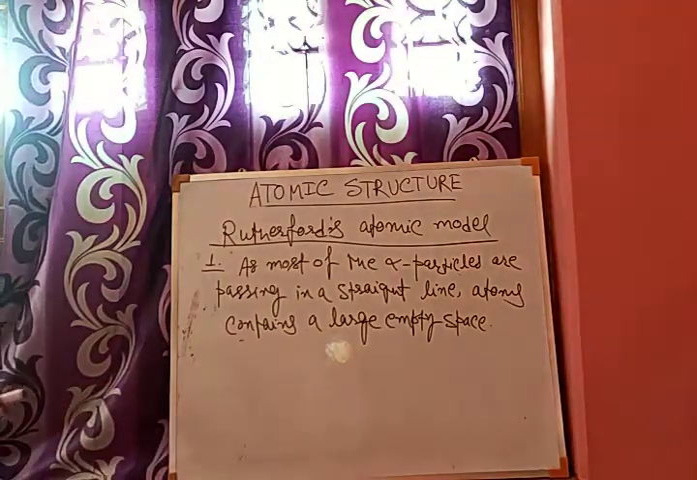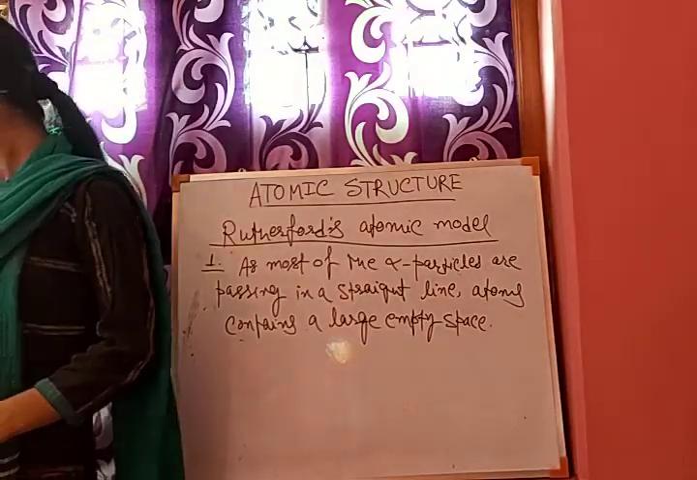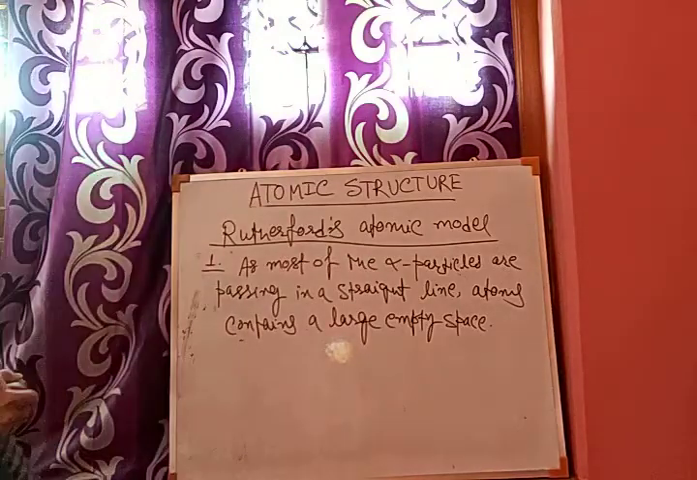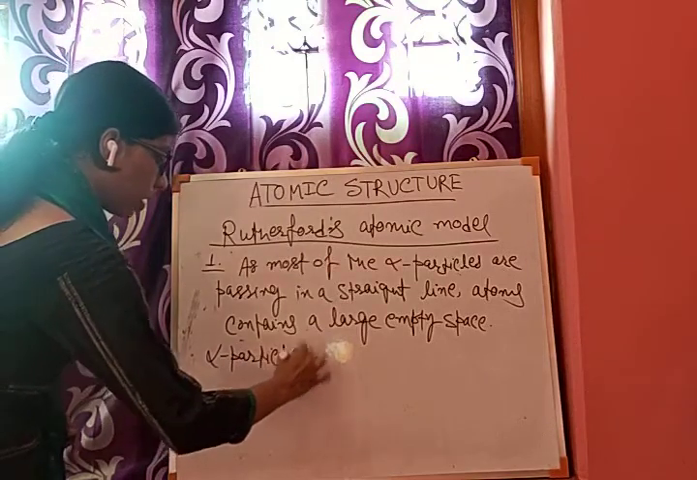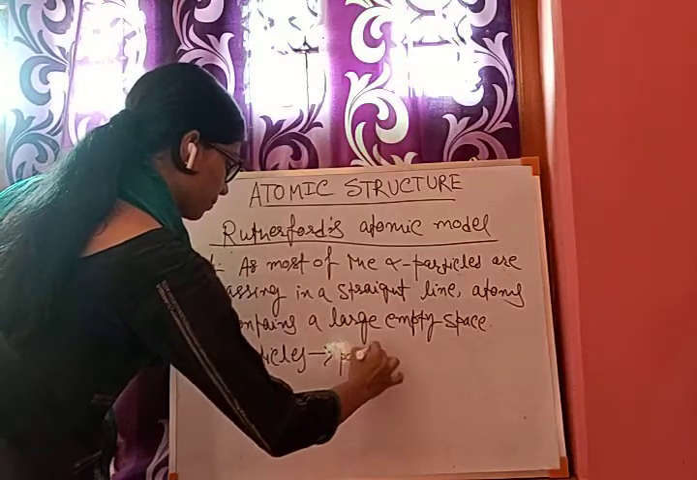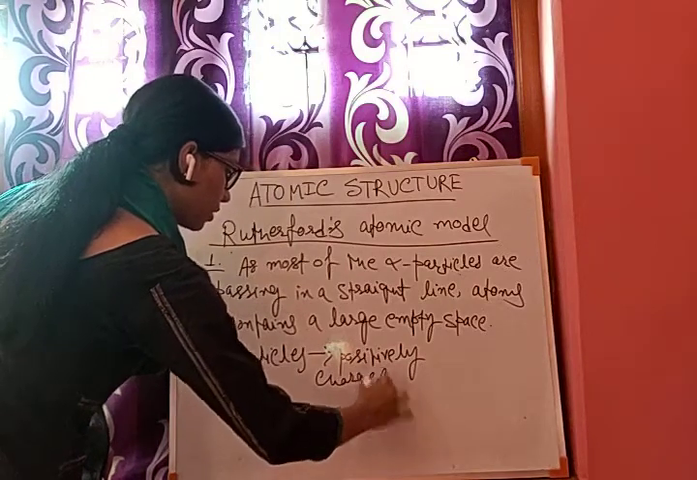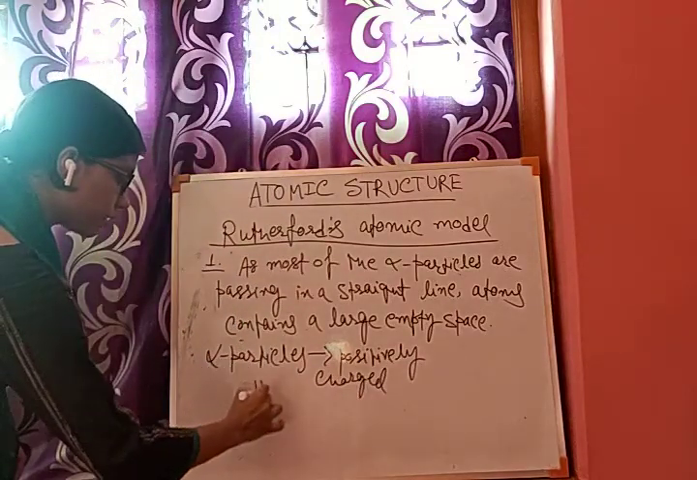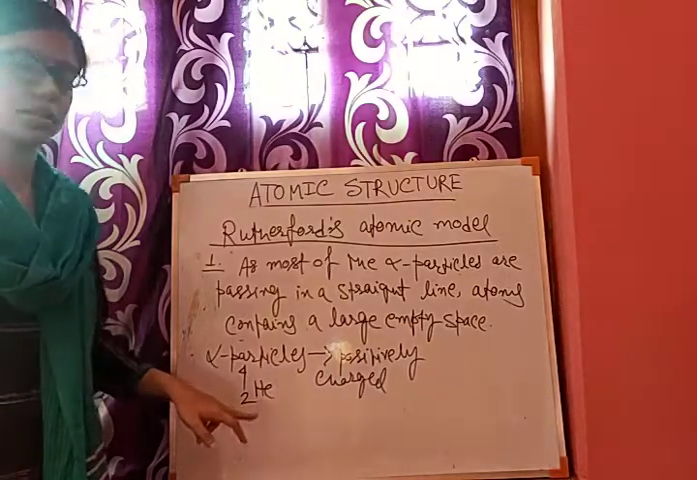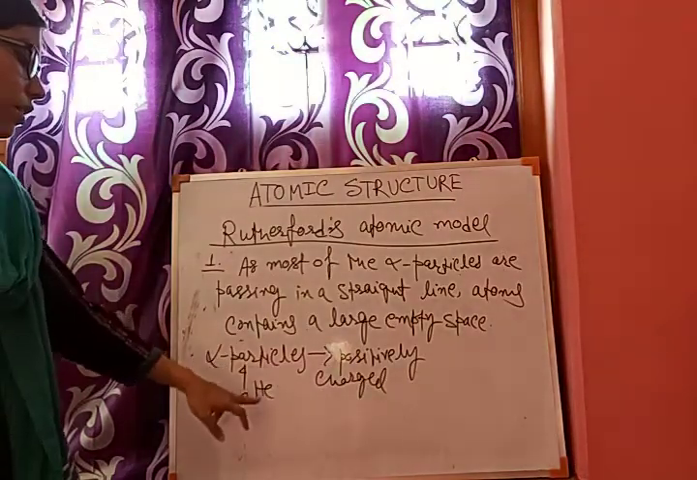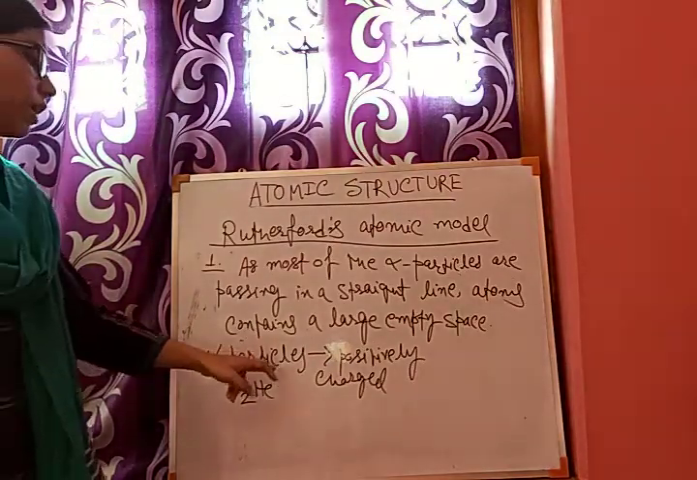Now, why are some of the particles deflecting from their original path? You know that alpha particles are positively charged. Alpha particles are generally represented as 2He4, He for helium, the noble gas. Helium is actually the alpha particle, and these positively charged helium atoms are known as alpha particles.